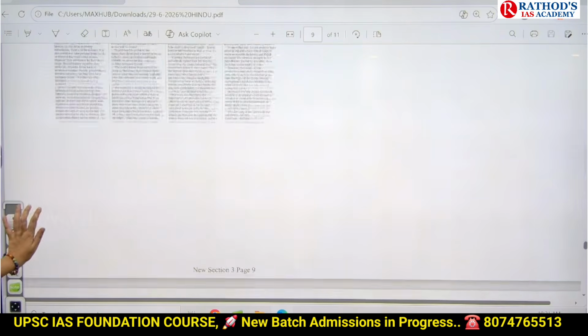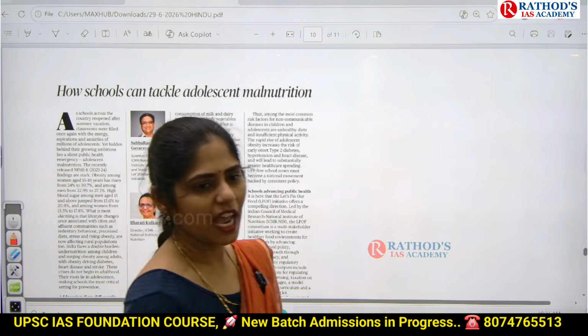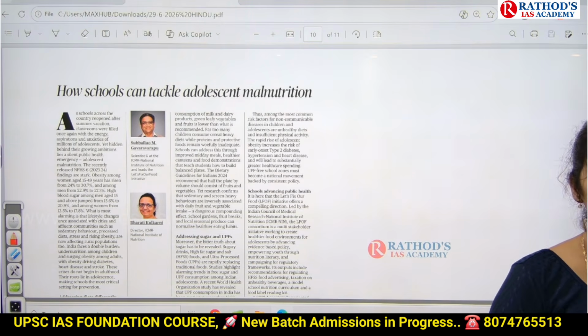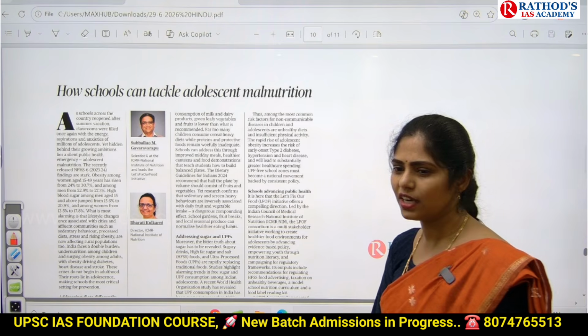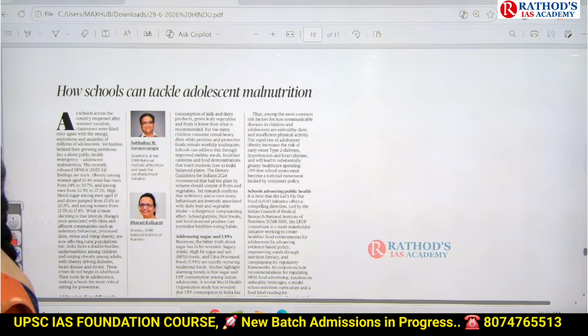Okay. See this next article, guys. How schools can tackle adolescent malnutrition. Recently, the National Family Health Survey 6 report was released. What are the negative points highlighted? Stunting, wasting, anemia problem is there.